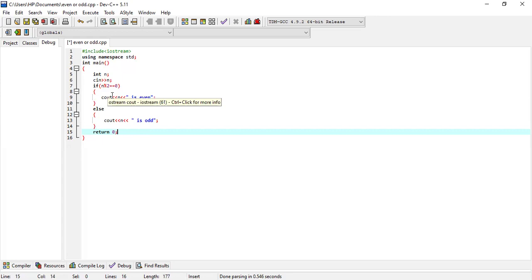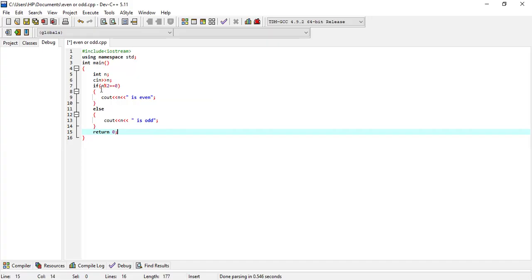When 6 is divided by 2, the remainder is 0. So here 0 double equal to 0, the condition is true. So the statement under if part, which is n is even, so n value is 6. So 6 is even will be printed as the output.